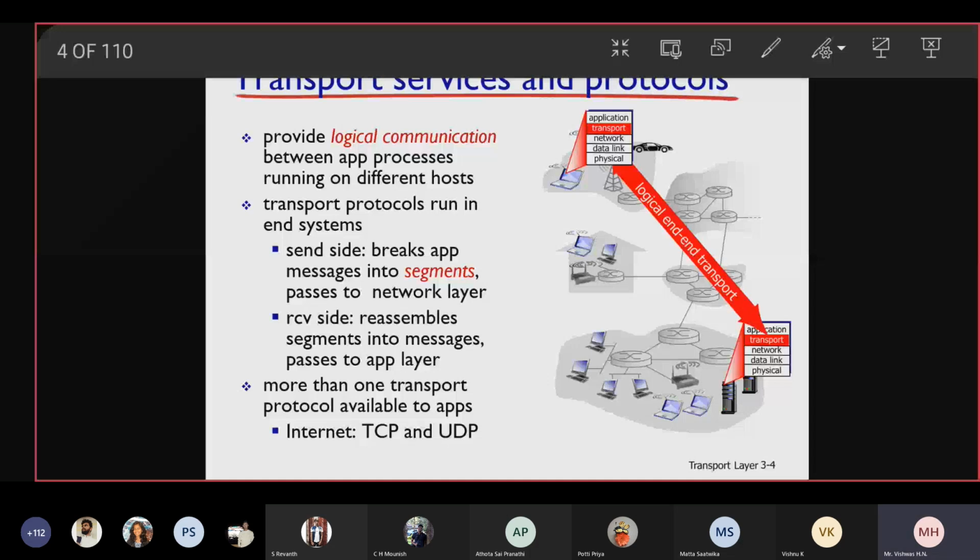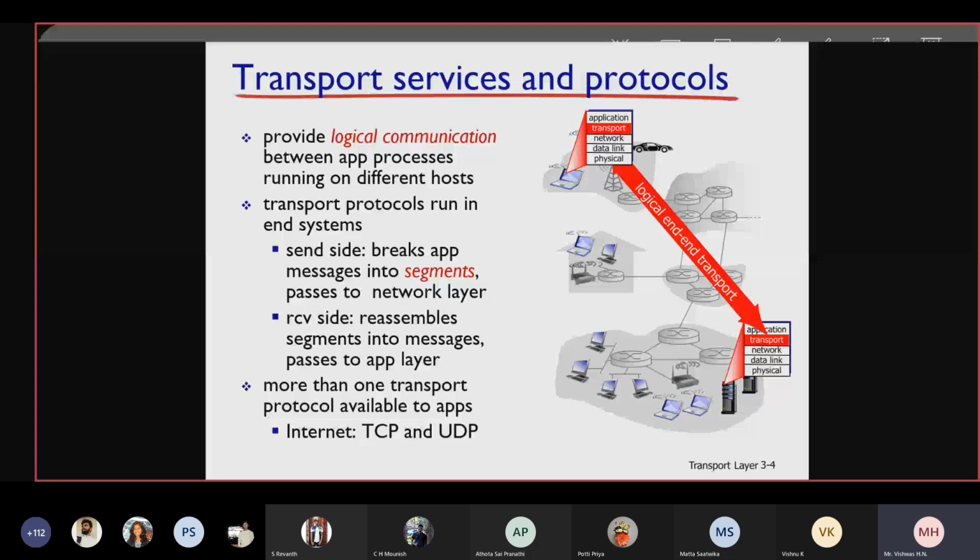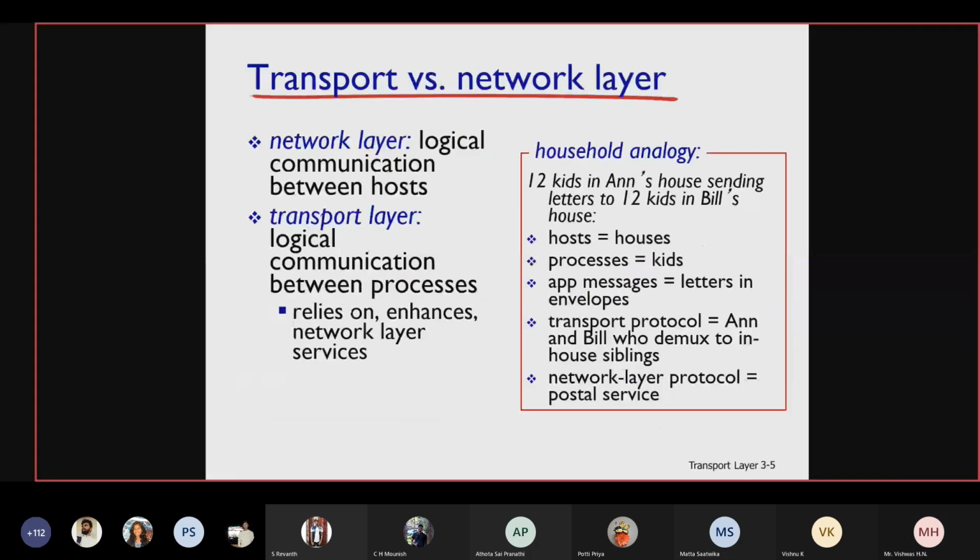So that's about the difference between transport layer and network layer. Yes, this one.